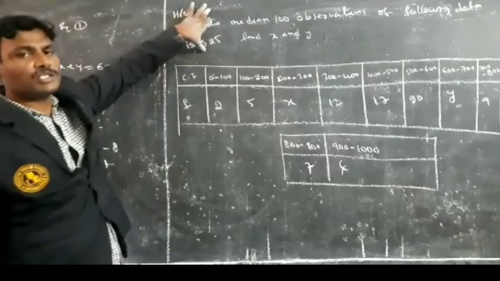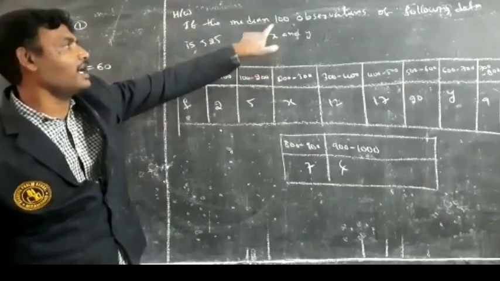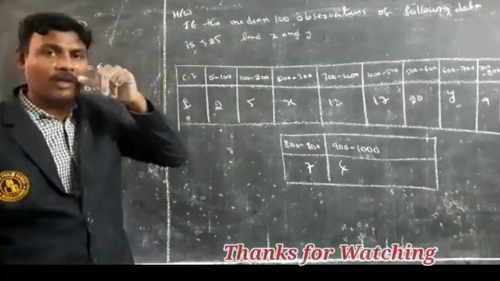So here is today's homework. If the median of 100 observations of the following data is 525, then you have to find the values of x and y.